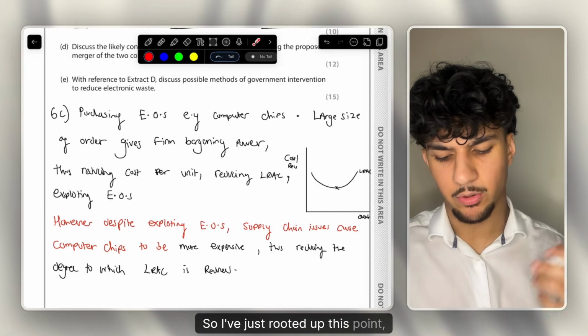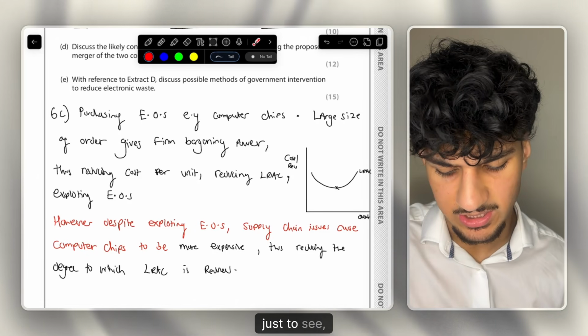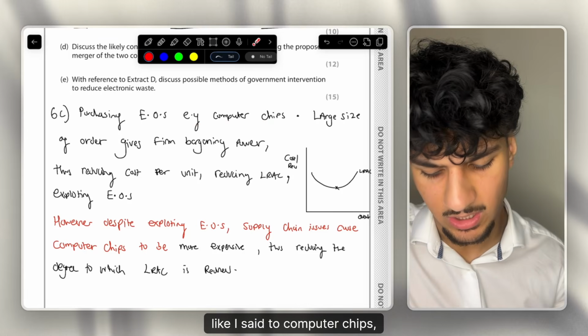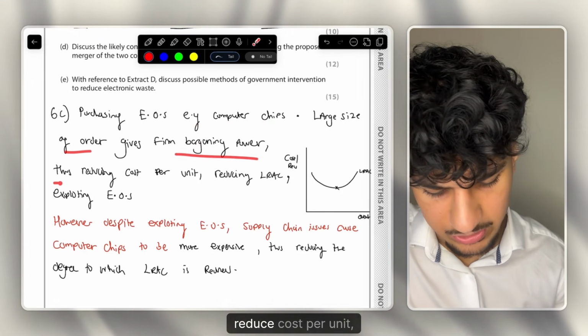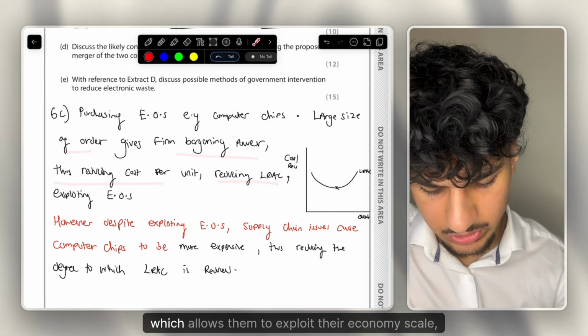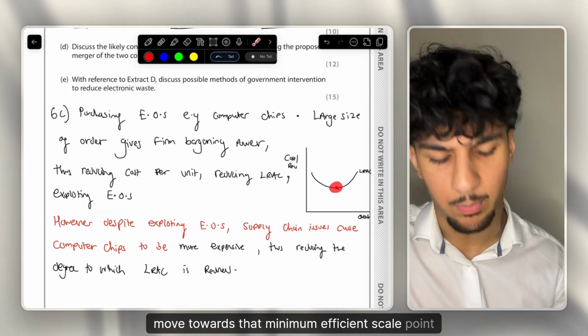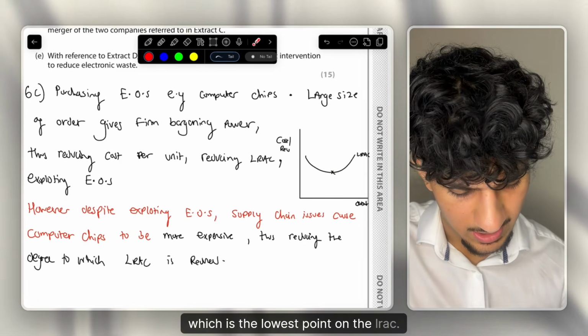So I've just written up this point, the purchasing economies of scale point, to show you guys how I'd write it. So purchasing economies of scale, like I said, computer chips, large size of order, bargaining power, reduce cost per unit, reducing LRAC, which allows them to exploit their economies of scale, move towards that minimum efficient scale point, which is the lowest point on the LRAC.